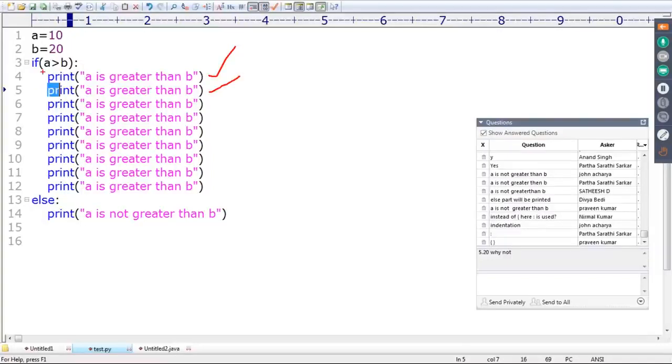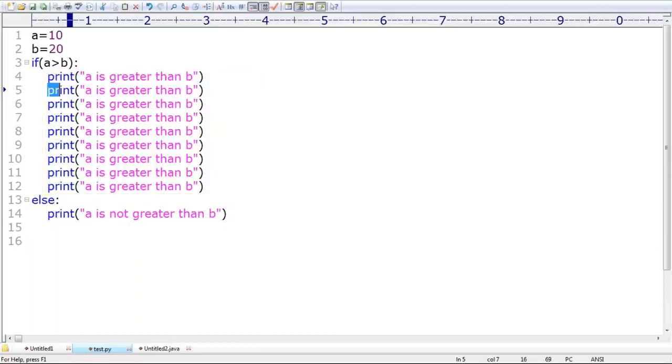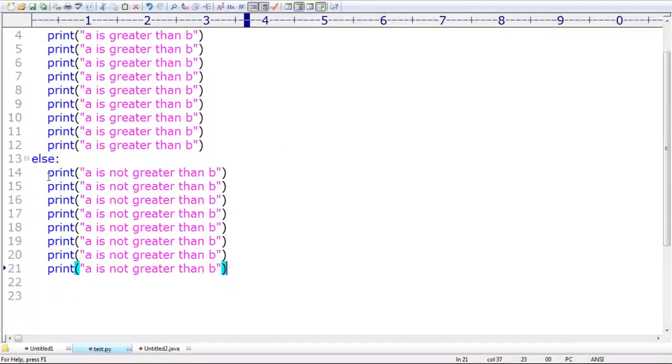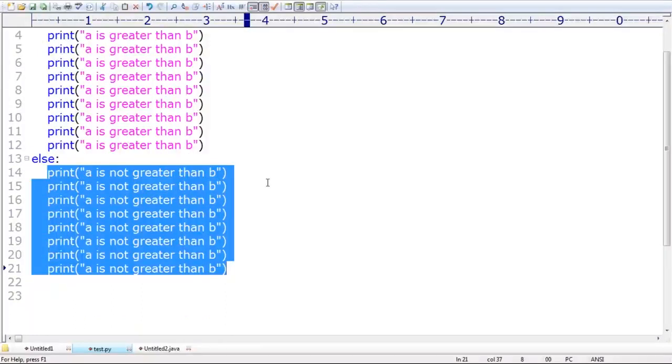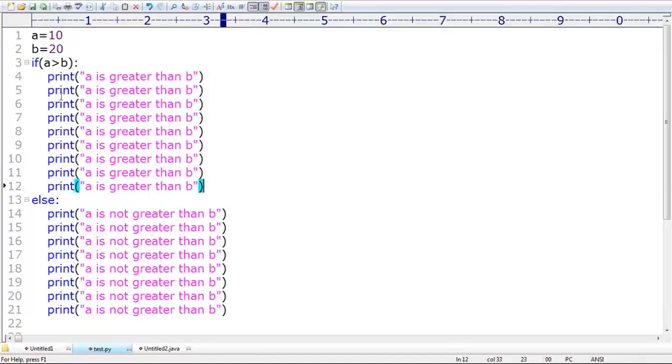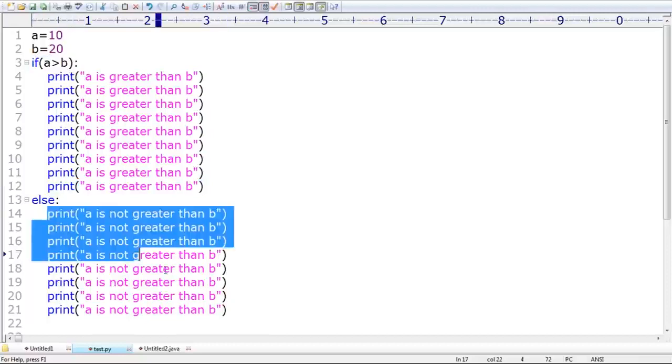Curly braces, such type of terminology, is not there in Python. If you are starting from the same position, it is considered as one block. Remember that. Same way, if I take like this, this total thing is considered as one block. Curly braces are not applicable to Python. Everyone able to understand? Now, what is the answer by default we are going to get? Is it true or false? False. Then the else part is going to execute.